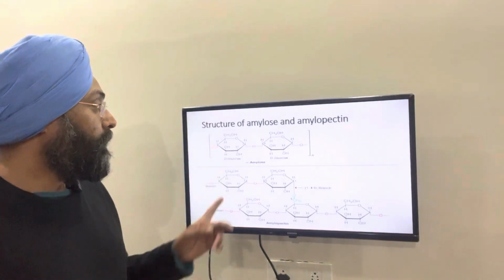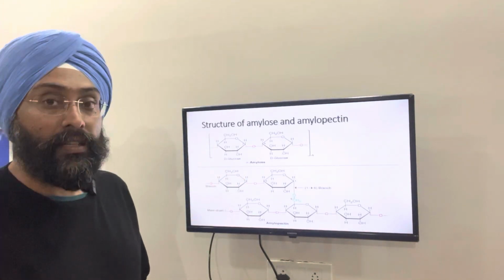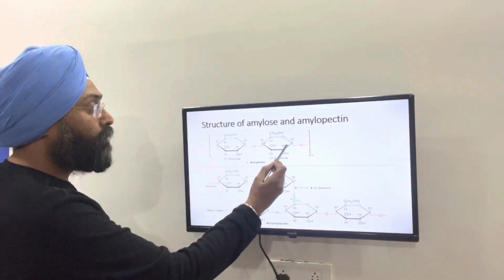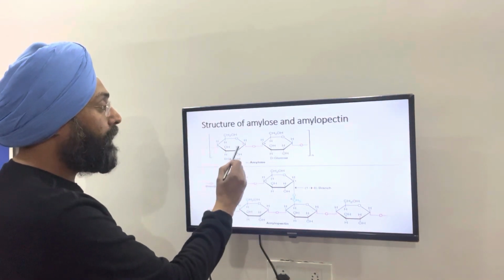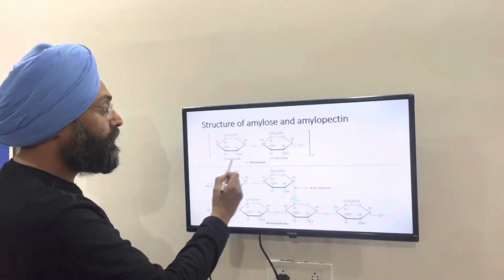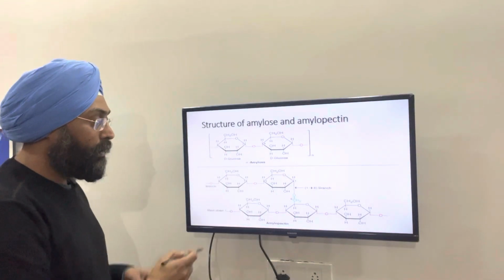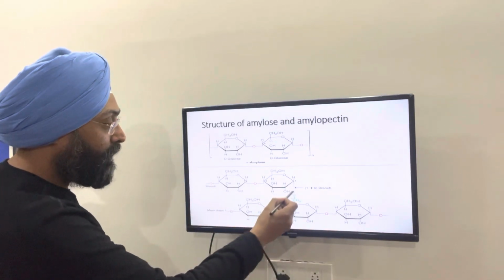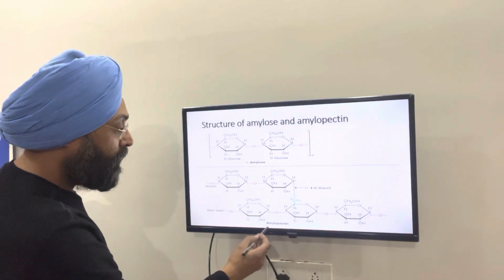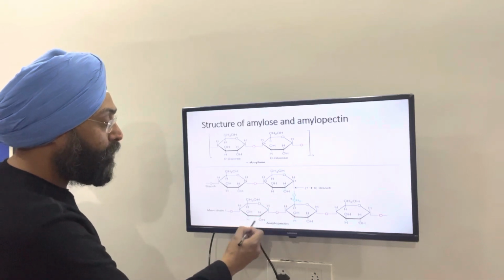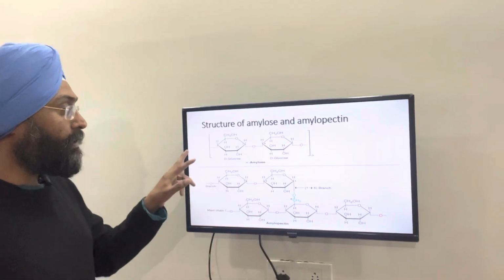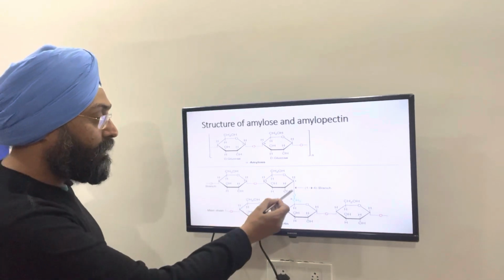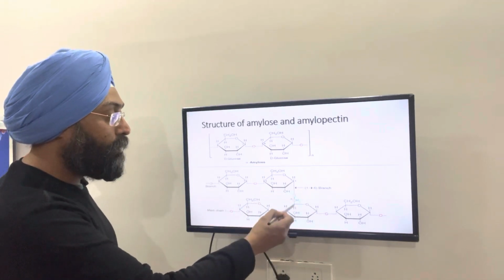Now the detailed structure of amylose and amylopectin. This is the structure of amylose. This is a straight chain of glucose with 1,4 glycosidic bonds. There is no branch. So this is amylose. Now suppose this is one amylose unit and this is another amylose unit. Branching is at alpha 1,6. When branching is added it will form amylopectin. So the difference is clear. Amylose is a straight chain. Amylopectin contains branches at alpha 1,6 along with 1,4 glycosidic bonds.